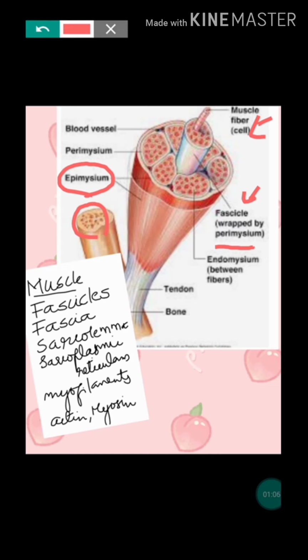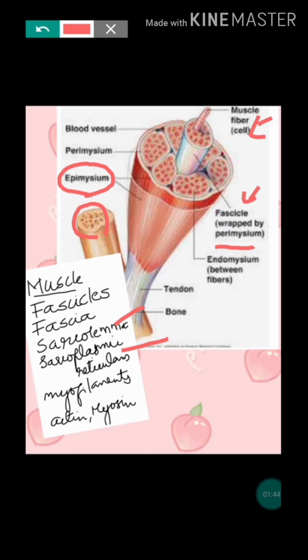Then the plasma membrane of the muscle fiber is known as the sarcolemma. The cytoplasm of the muscle fiber is known as sarcoplasm, and the endoplasmic reticulum of the muscle fiber is known as sarcoplasmic reticulum. Sarcolemma is the plasma membrane of the muscle fiber. Sarcoplasmic reticulum is the endoplasmic reticulum of the muscle fiber.